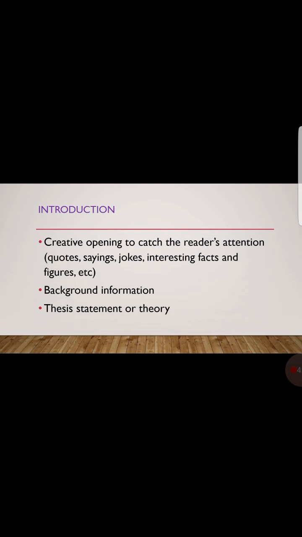Now, first of all, how are you going to start your essay? You are going to start your essay with either a quote or a saying or anecdotes, which are jokes, or some interesting facts and figures about your topic. Then comes your background information regarding the essay title or topic, thesis statement or theory.